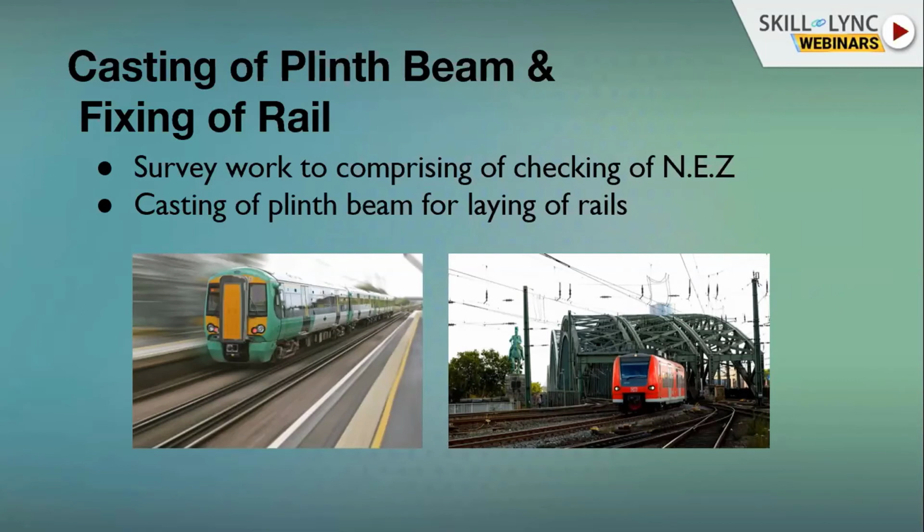Now, fixing of rail. There are special types of rails, H type of rails, which are commonly used in metros, which are being prepared in India by various renowned companies. The height of that rail is 216 mm. It will be fixed by bolts on sleepers. This is a ballastless sleeper. The metro viaduct is basically based on ballastless sleepers. The northing, easting, and Z coordinate of this track plinth is compulsorily checked by the engineer, because any deviation in this plinth will not be acceptable, and your casting of plinth will be completely damaged.